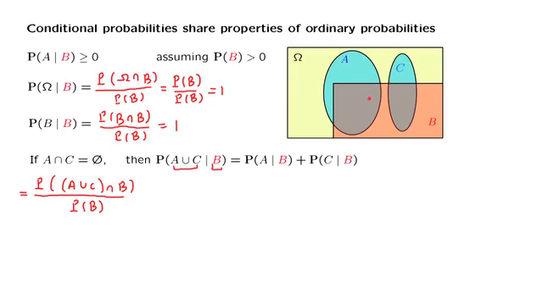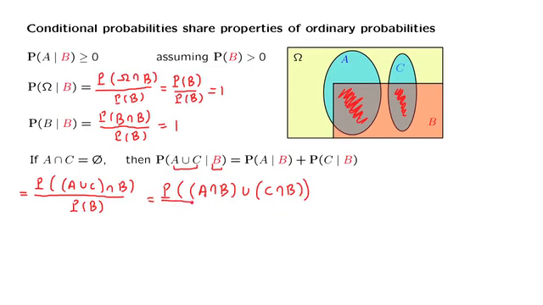When we intersect with B, what is left is these two pieces here. So A union C intersected with B is the union of two pieces. One piece is A intersection B, and another piece is C intersection B. So here we basically used a set theoretic identity.